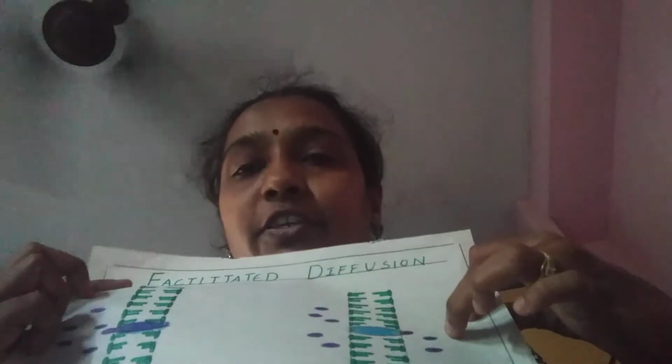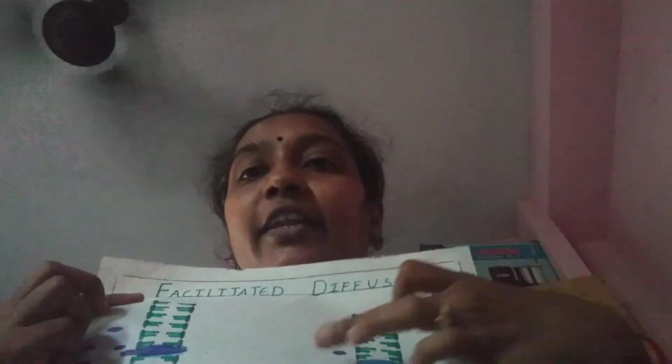In the same way, there is another process where the transport takes place from higher concentration to lower concentration with the help of certain proteins which are present in the plasma membrane. These are called carrier proteins.